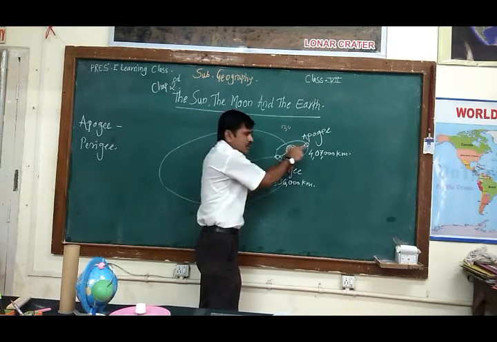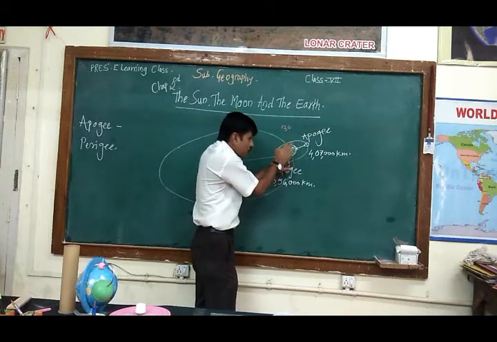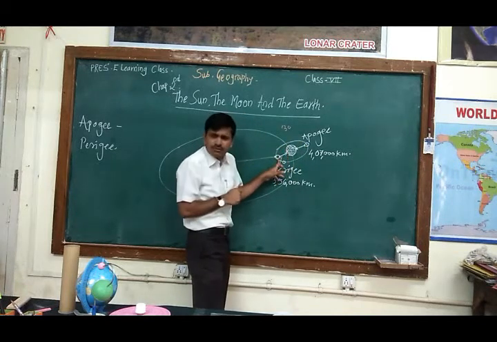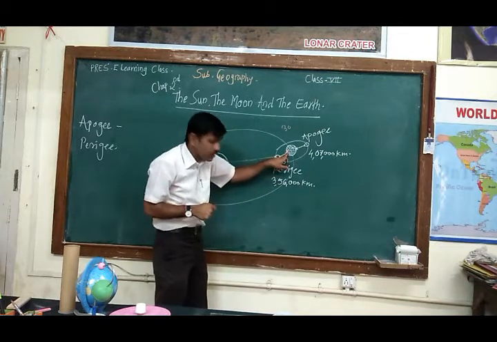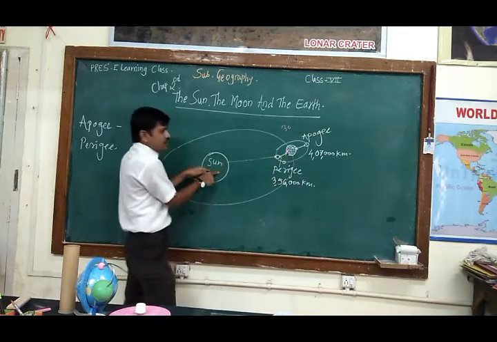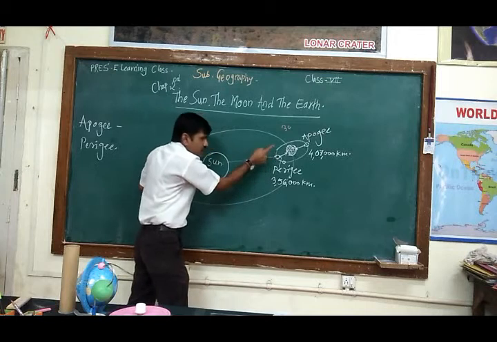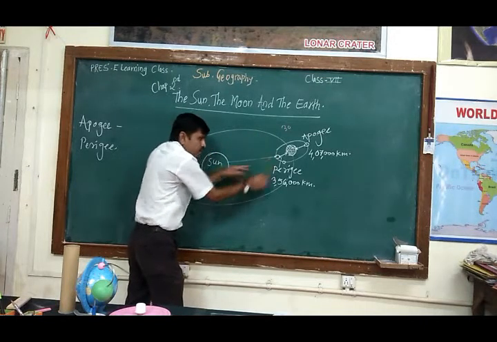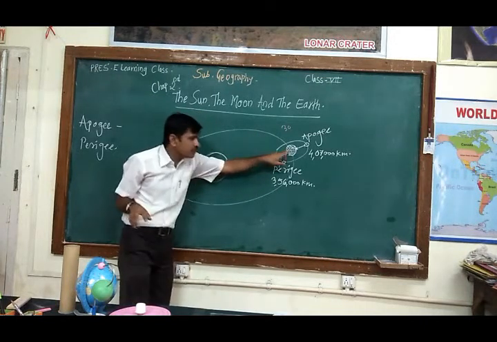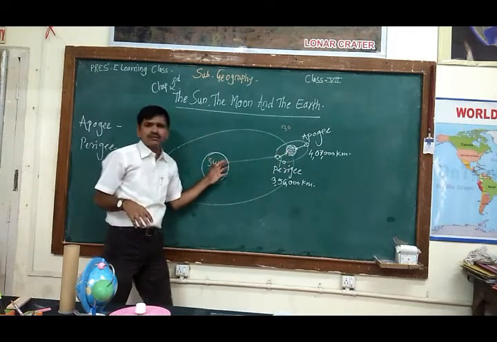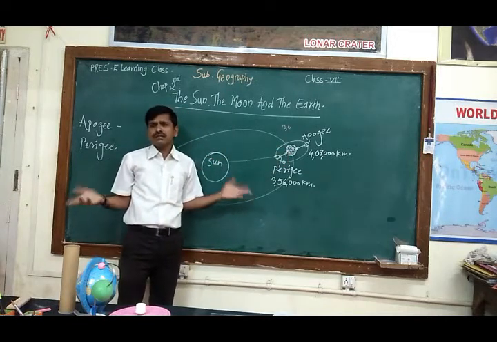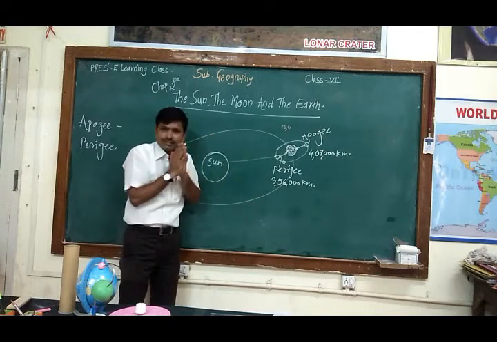From this side, we cannot see the moon. But when that moon will come here, we can see that moon. It means when the moon is in between us and the sun, due to the presence of the moon in between us and the sun, we cannot see the sun. It means that the sun is getting hidden.